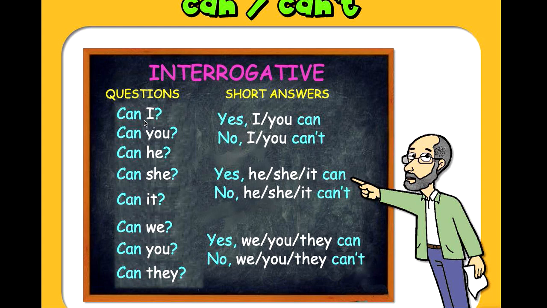And then we continue with the subject pronoun. How do we answer? Can I? Yes, you can. Or no, you can't. Can he, she, or it? Yes, he, she, or it can. No, he, she, it can't. Can we? Yes, we can. Can you? No, you can't. Can they? No, they can't.